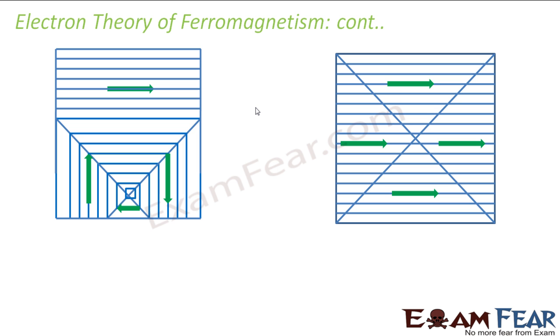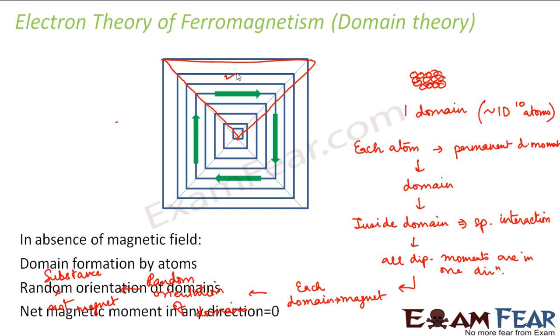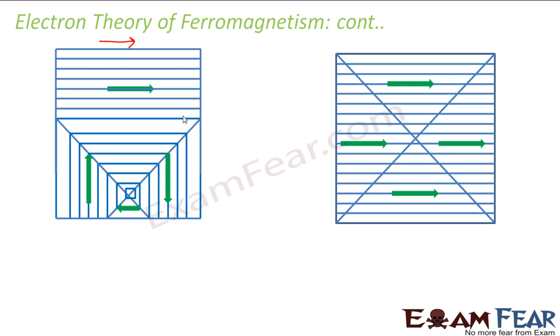The first thing is the domains which are in the direction of the magnetic field, they will increase in size. For example, if we apply an external magnetic field in this direction, then out of the 4 domains, which domain was in this direction? This domain, right? So when the magnetic field was not applied, till that time all the domains were equal in size, right? So now if I apply an external magnetic field in this direction, this particular domain will increase in size. That is what happened here.